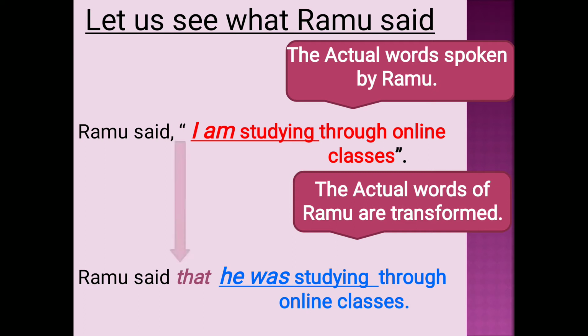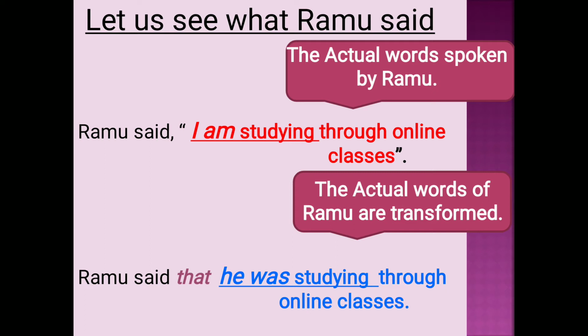Here, the inverted commas have been removed and the word "that" is added. And also, "I am studying" changed to "he was studying." That means the tense of the verb "I am studying" is changed to "he was studying." The present tense has changed to the past tense. So, in this way, we can report what a person has spoken.